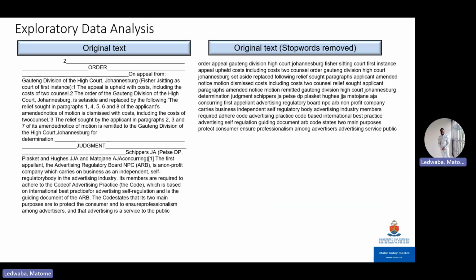In terms of the exploratory data analysis that we followed, as you can see on the left, I have the original text as it's coming from the PDF. As you can see with the text, there's a lot of stop words as well as punctuation and a few other things. So when the data was pre-processed, this is what it looks like afterwards. The picture on the right shows us the end result after doing the pre-processing.